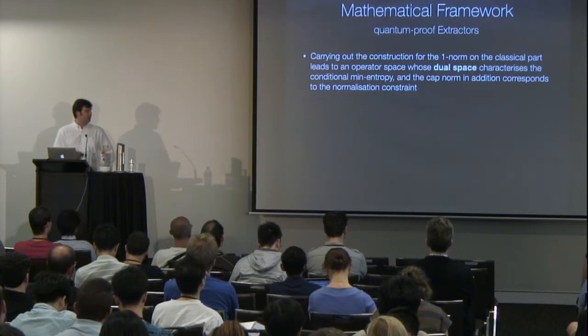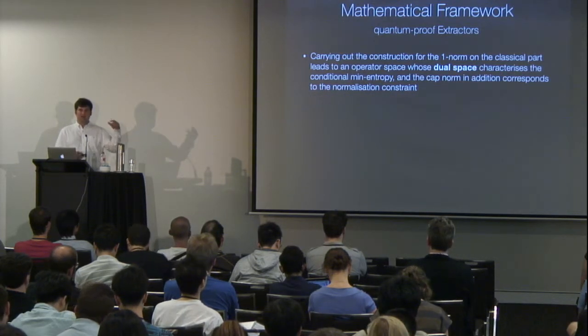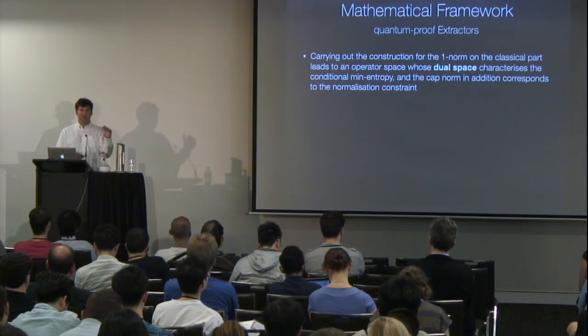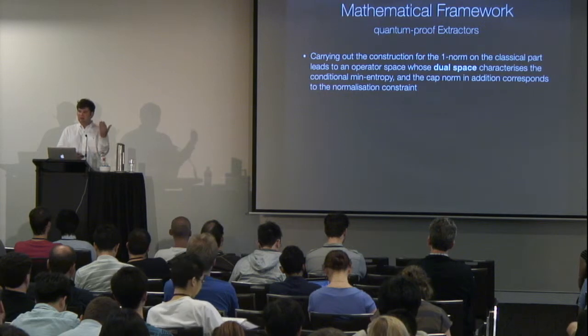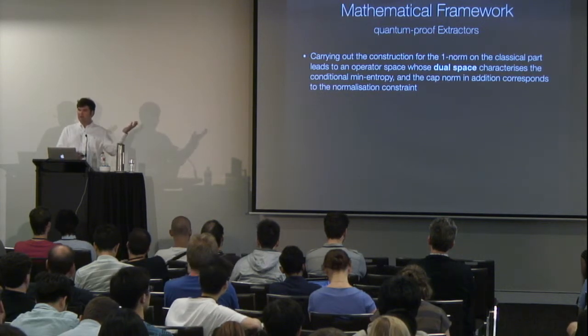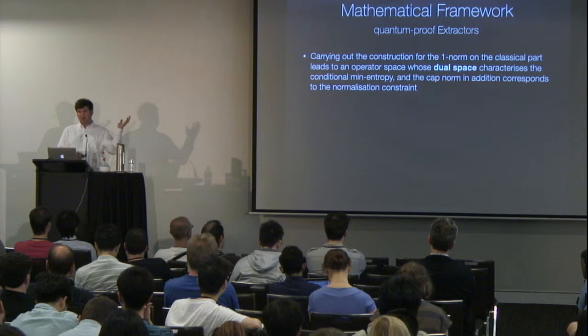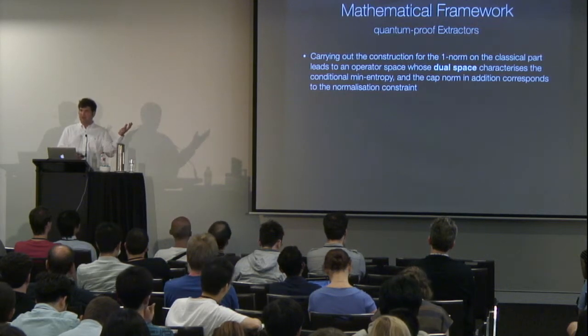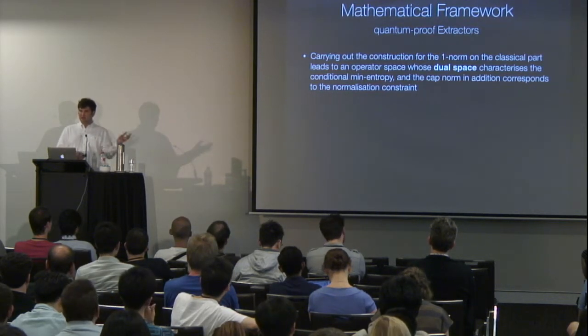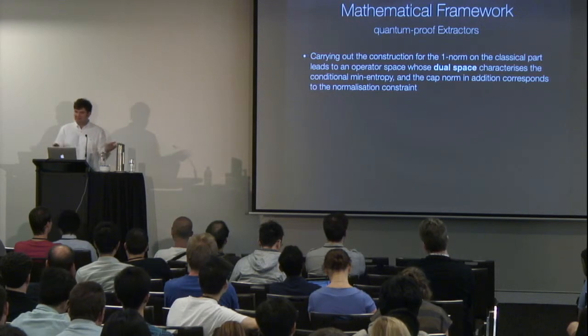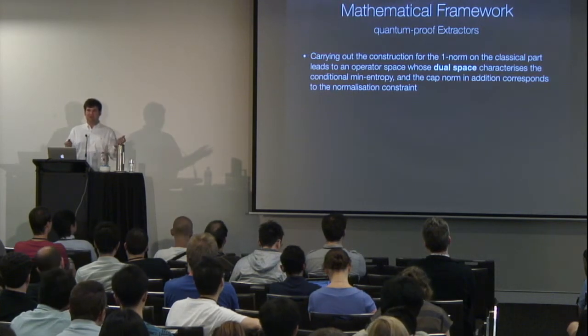This is not so surprising, because if you start in the classical setting from the one norm and dualize it, you get the infinity norm, and we know that the infinity norm exactly characterizes the min entropy. So we just do the same in the framework of operator space theory, and we exactly get the conditional min entropy. So it is just nice, isn't it? We just use the mathematical framework and we get the right thing.